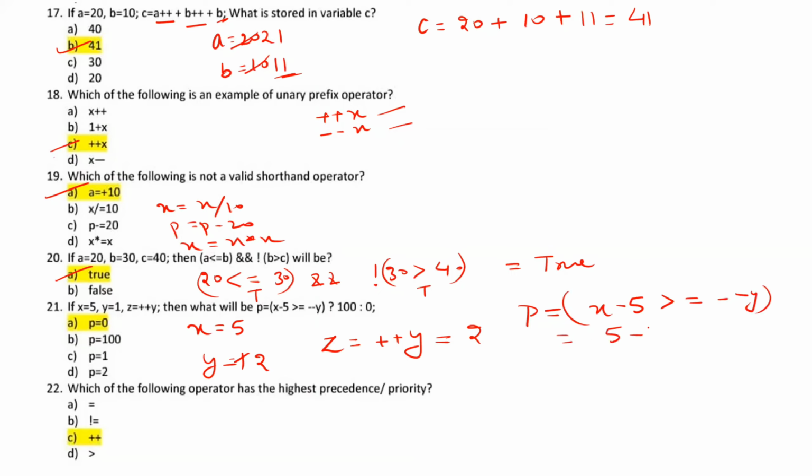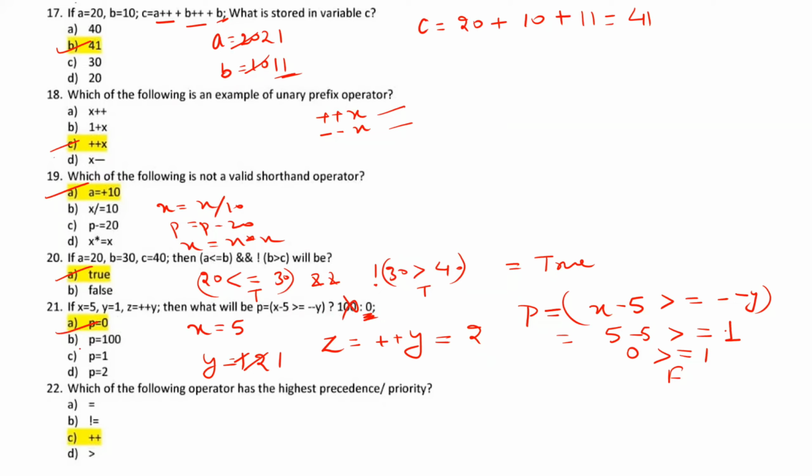Value of X is 5. 5 minus 2 is 3 greater than equal to minus Y. Value of Y is 2. Minus minus means we are reducing the value by 1. So the value of Y will become 1 and the expression is 1. So 0 greater than equal to 1 condition becomes false. The moment the condition becomes false, this will not be executed. 0 will be stored in variable P. So P equal to 0.